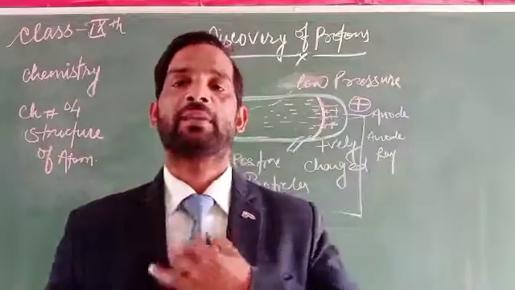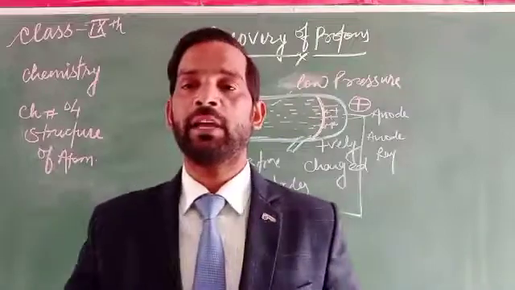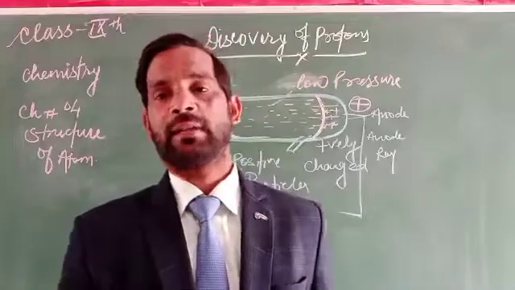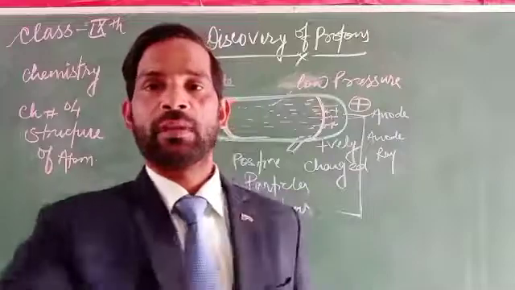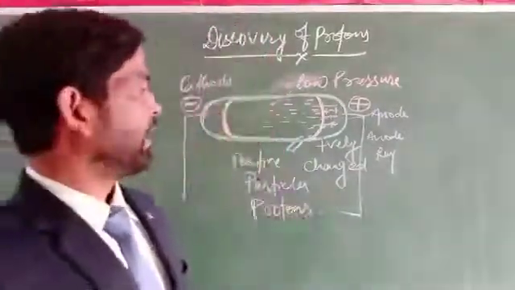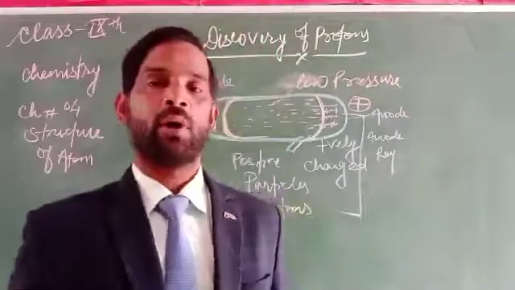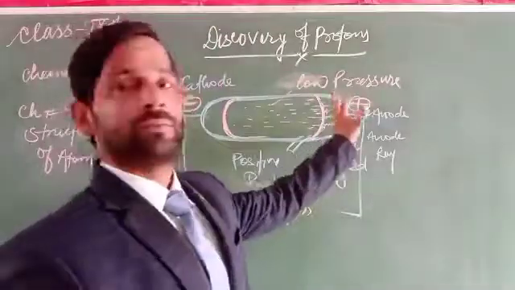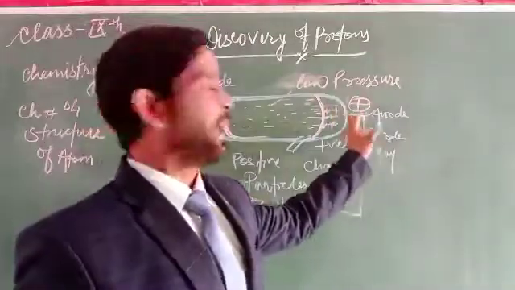So particles are produced at the anode, and this indicated that a positive charge was produced.